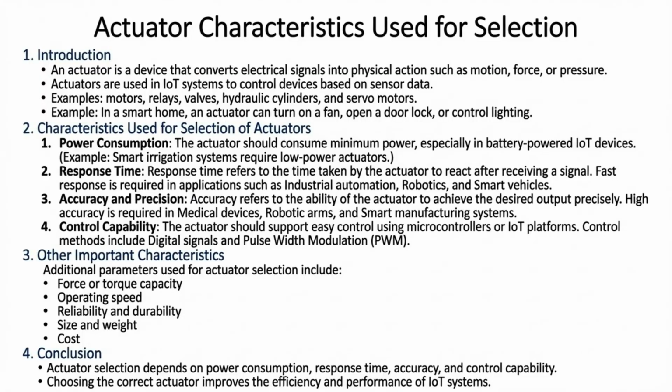Actuators convert electrical signals into physical action. Key selection criteria include low power consumption, fast response time for automation, high accuracy for precision systems, and easy control capability via PWM or digital signals.